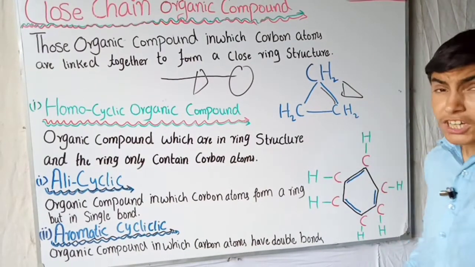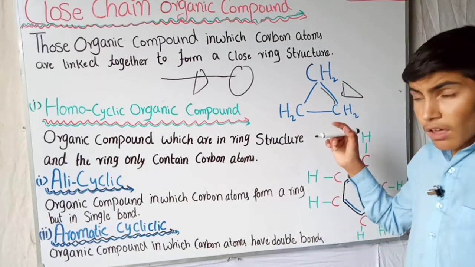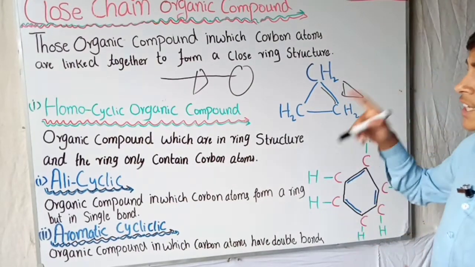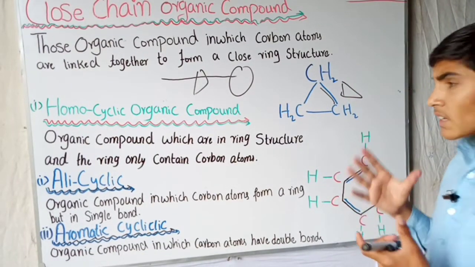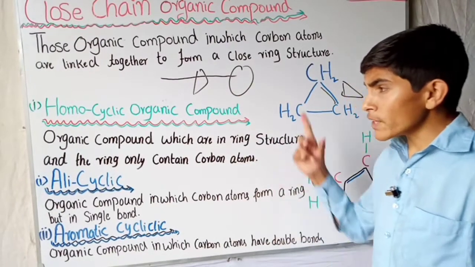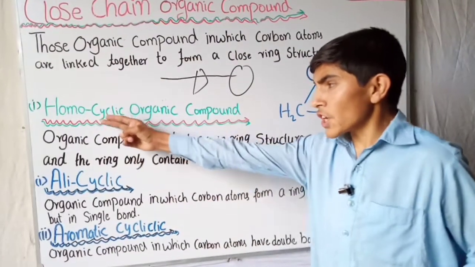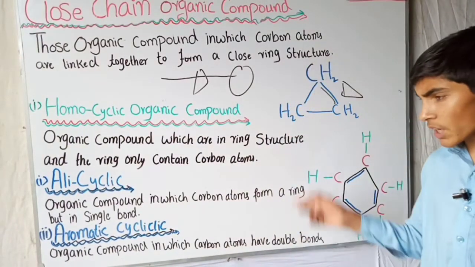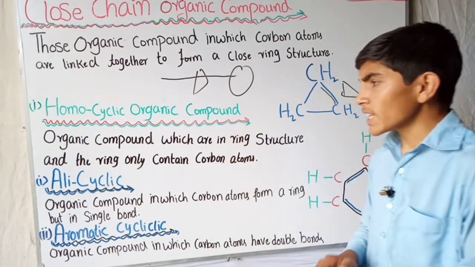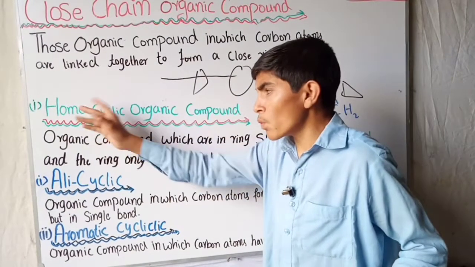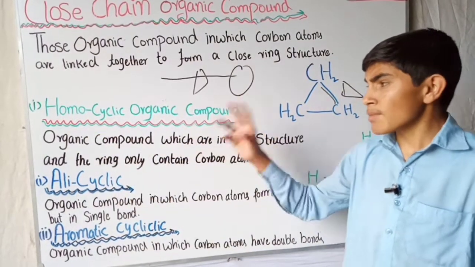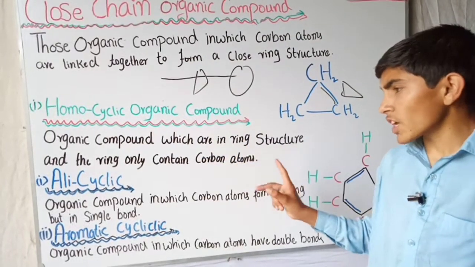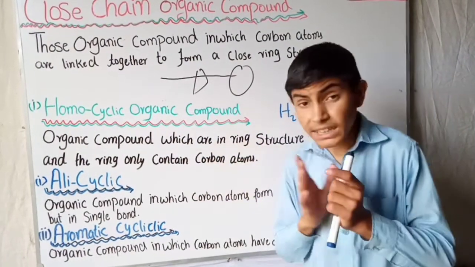Therefore their application is also different from the open chain. The closed chain organic compounds, like the open chain, are also differentiated into two parts: homocyclic organic compounds and heterocyclic. We'll talk about it later. The homocyclic organic compound, the word homo means same. Those organic compounds which are in the ring structure and the ring only contains carbon atoms.